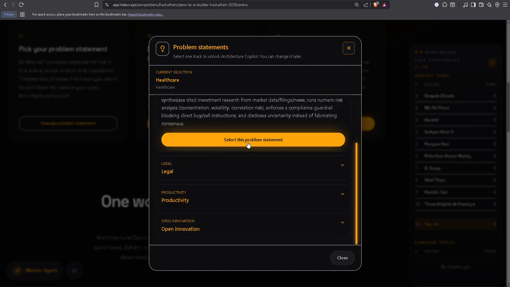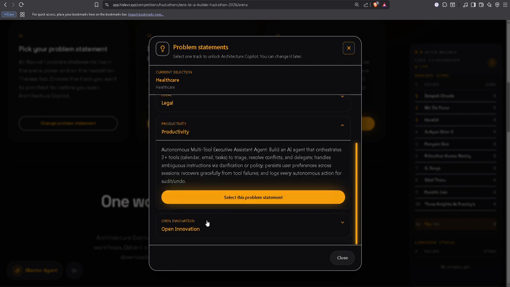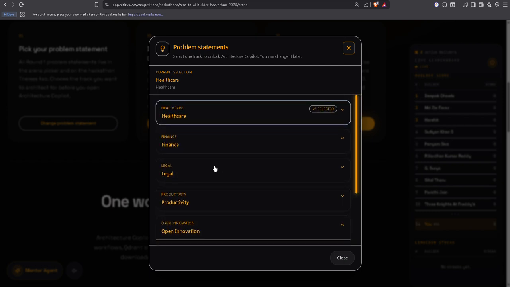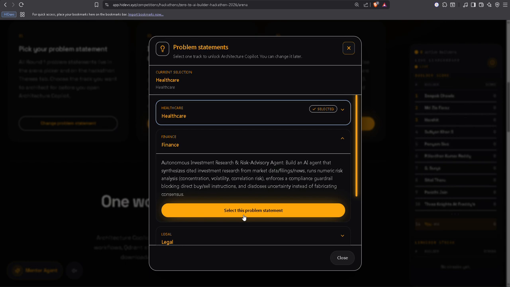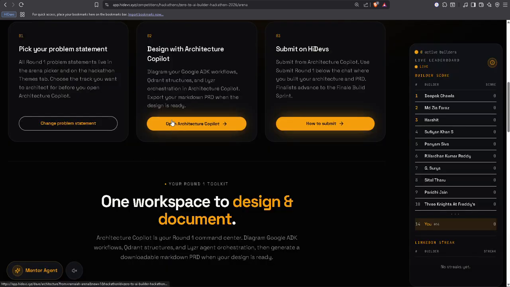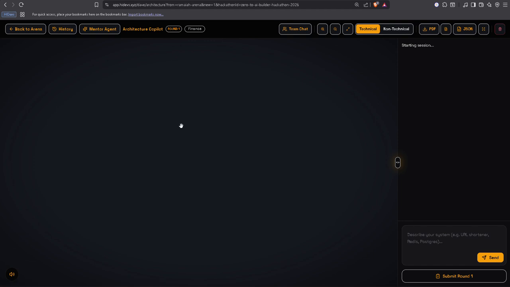Okay, so in arena, just go to select the problem statement. Here you can see there are four problem statements and one is for open innovation. So just choose any one of the problem statements. Let's say I want to go with finance. Okay, so I have selected. Now open architecture copilot.